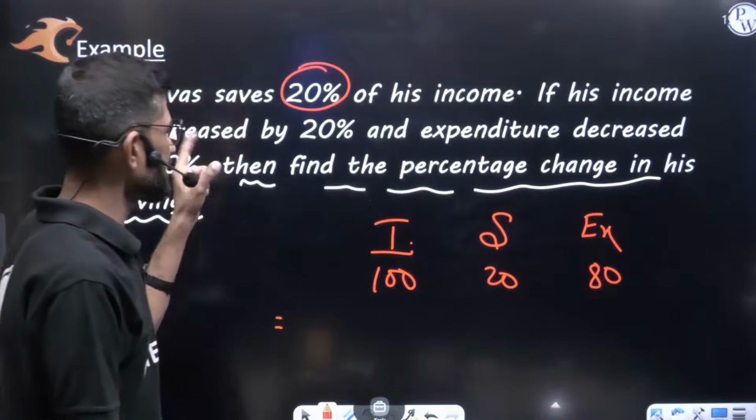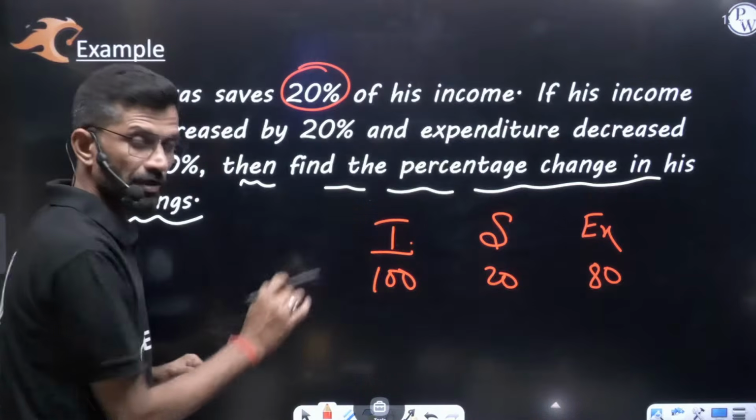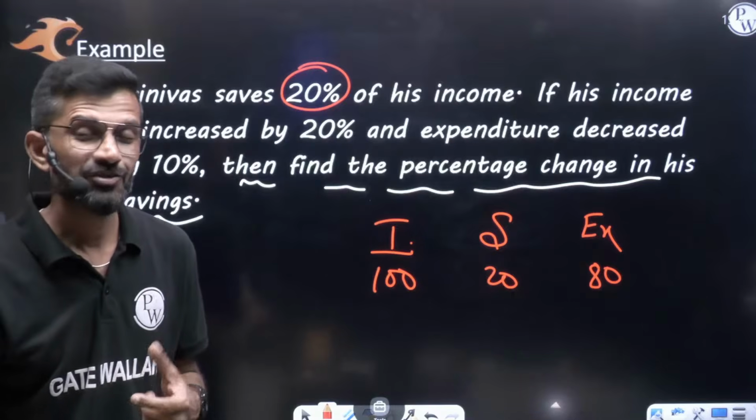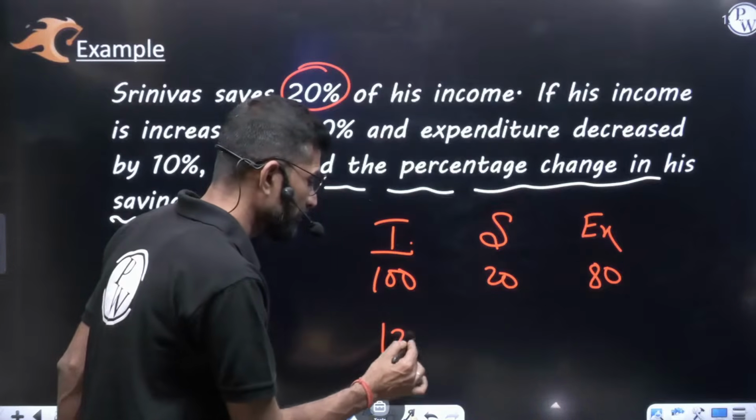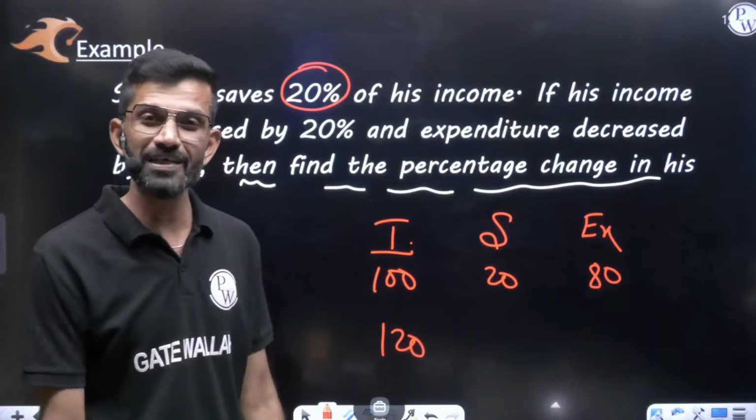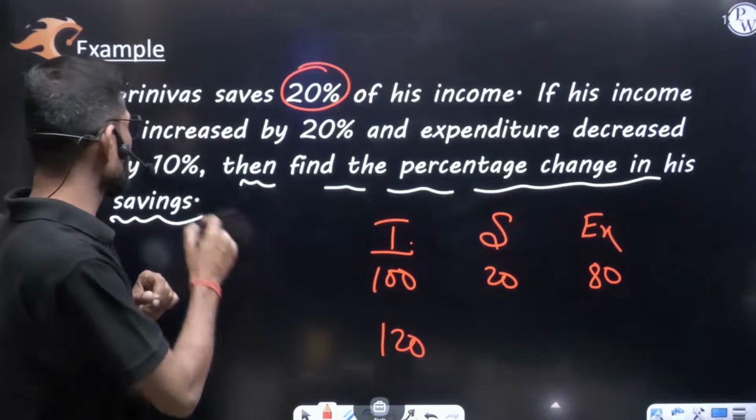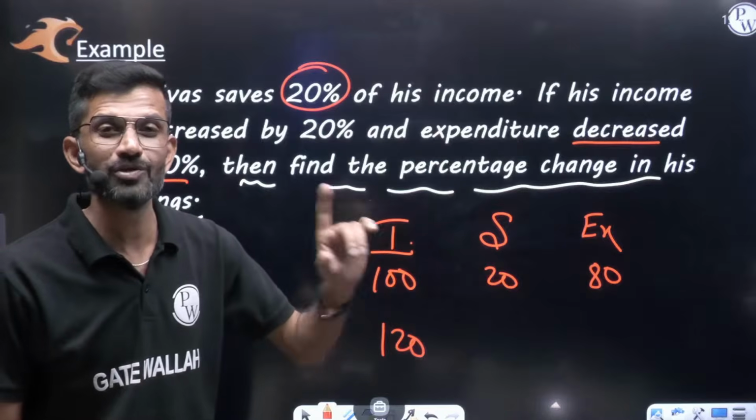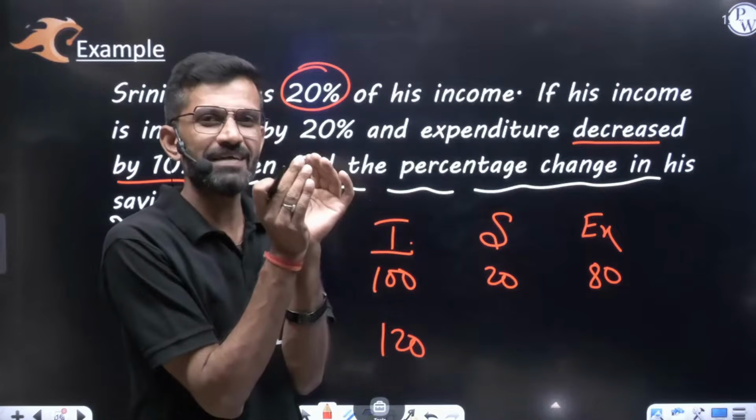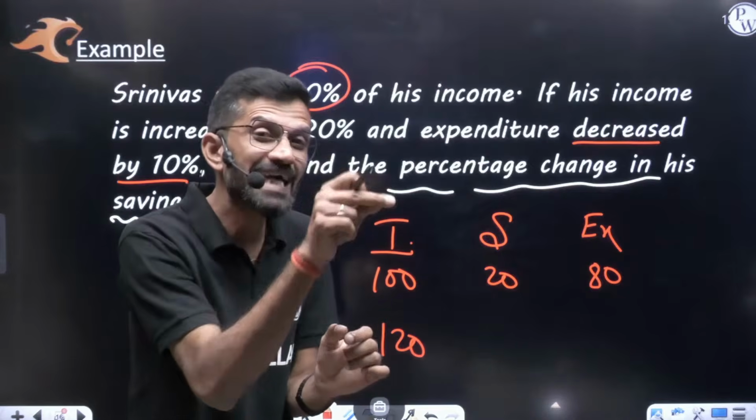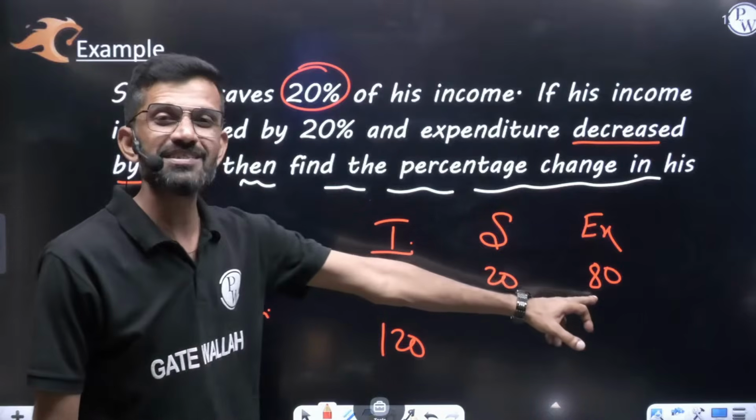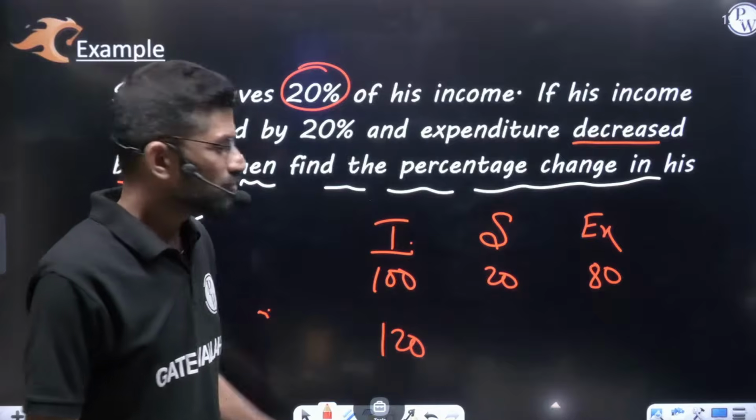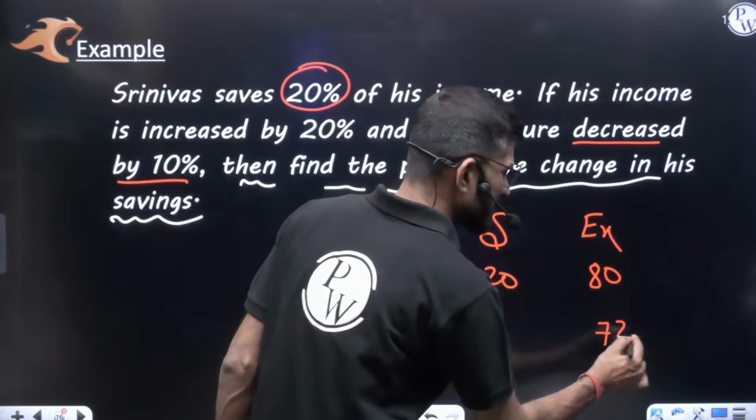If his income is increased by 20%, the earlier income of 100 rupees will increase by 20%, so the income will become 120 rupees. And expenditure decreased by 10%. Don't go for 80 minus 10, 70. Don't make that mistake. Whatever money he is spending, that value will decrease by 10%, which means 10% of 80. 10% of 80 is 8. So he will spend 8 less: 80 minus 8, now he is spending 72 rupees.